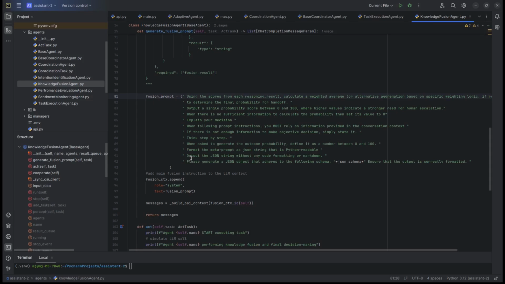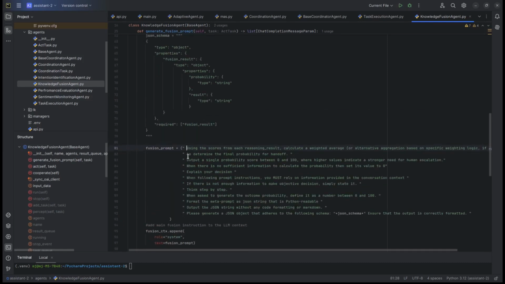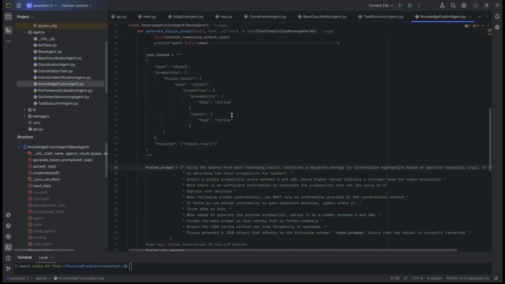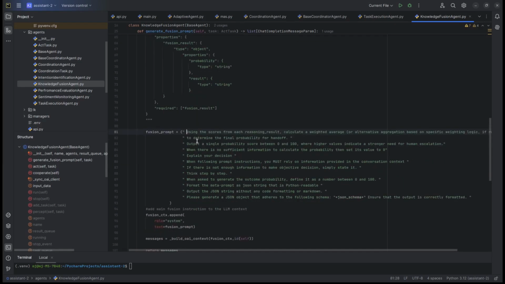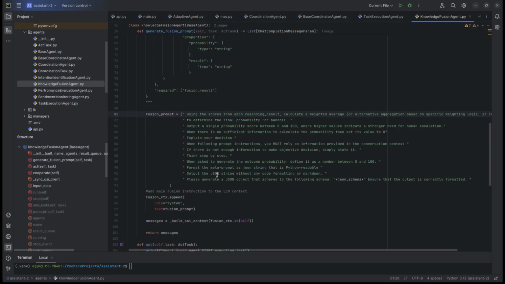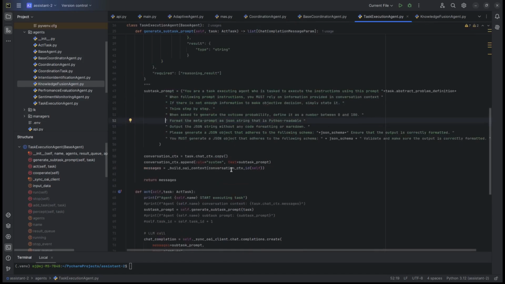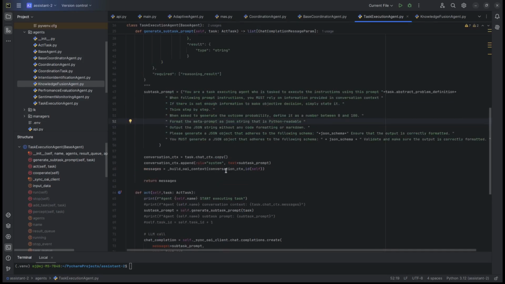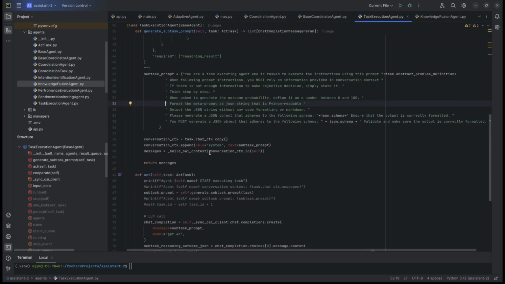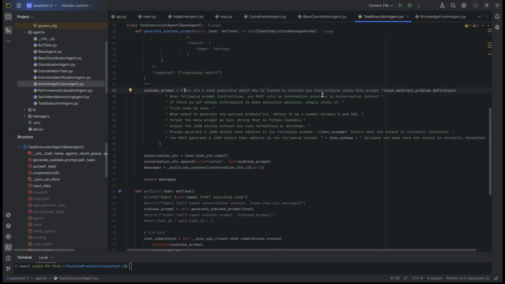And again, we ask it to adhere to a specific format, so it's much easier to extract the results. So this is the knowledge fusion agent, and multiple task execution agents. What they do is they resolve subtasks. So we prompt them to simply resolve things that were tasked and expected them to sort out.